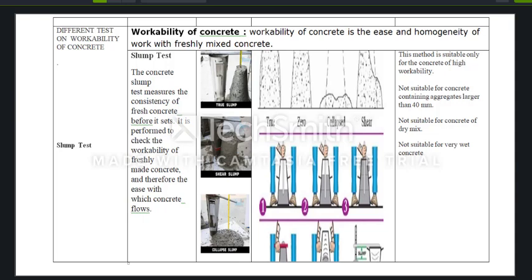The apparatus used to conduct the slump cone test is the slump cone, and the result will come as true slump, shear slump and collapse slump.